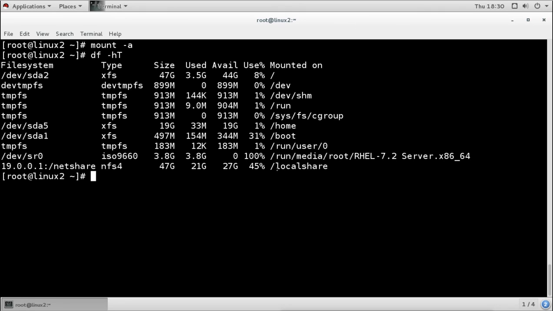So this is the network shared storage we can use by using the NFS protocol. The NFS protocol is used to share the directory from Linux machine to Linux machine, and it is an easy and fast way to share the data from a Linux machine to a Linux machine.